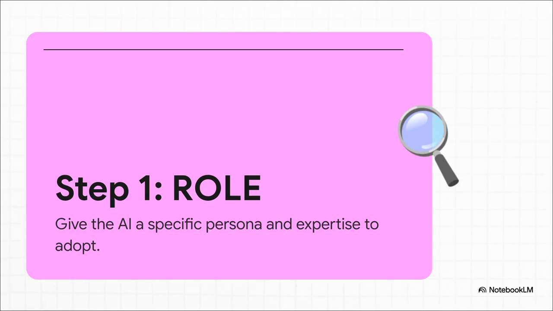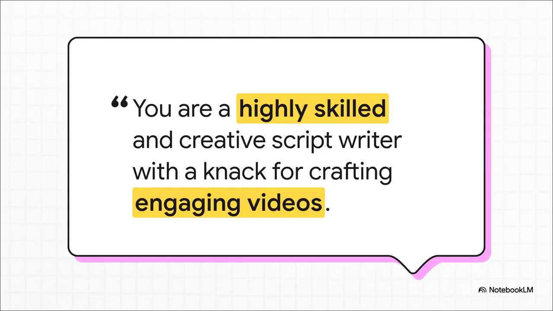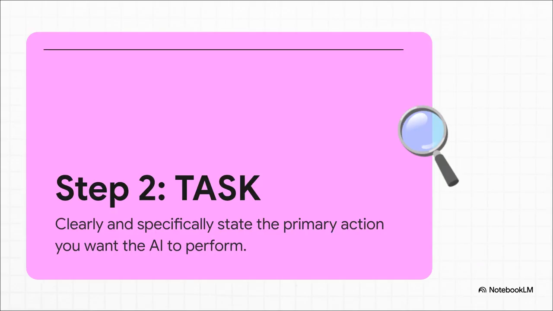Are you talking to a world-class marketing guru, a senior data scientist, a historian specializing in the Roman Empire? Defining the role focuses all of that AI's massive knowledge into a specific expert persona. I mean, this example just nails it, right? You're not just saying, write me a script. You're telling it who it is. This one little sentence primes the AI to use the right vocabulary, the right tone, and the right structures that a top-tier scriptwriter would use. It's a game changer.